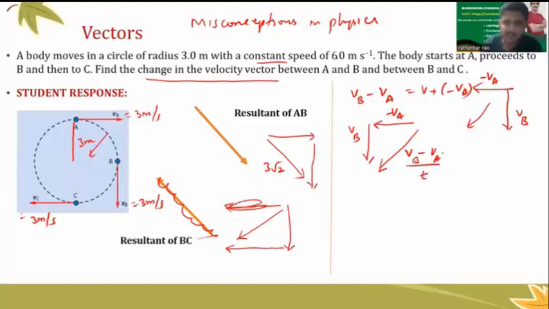We already learnt that VB minus VA divided by T is nothing but your acceleration. Now you see, the questions can be framed in two different ways. First one is, I can frame the question like this. Or I can also ask the question as, what is the acceleration of the particle? When I say acceleration of the particle, I get two different answers once again. See how crucial this concept is.